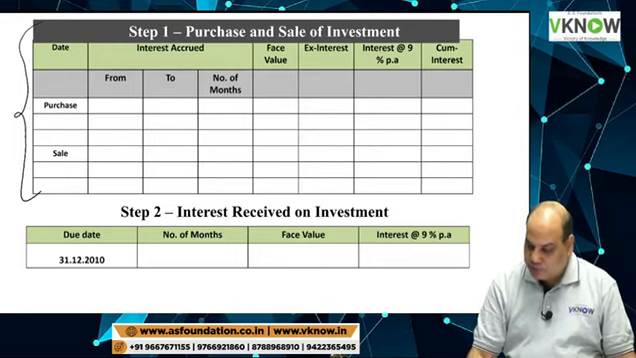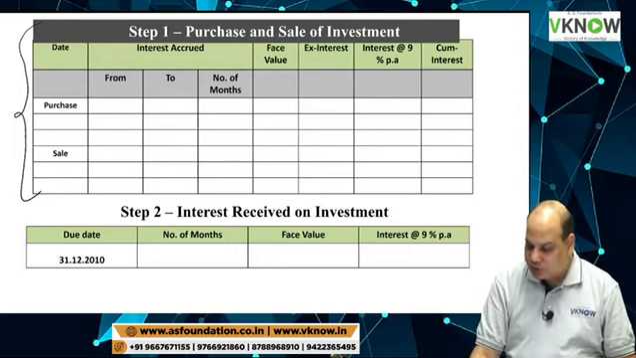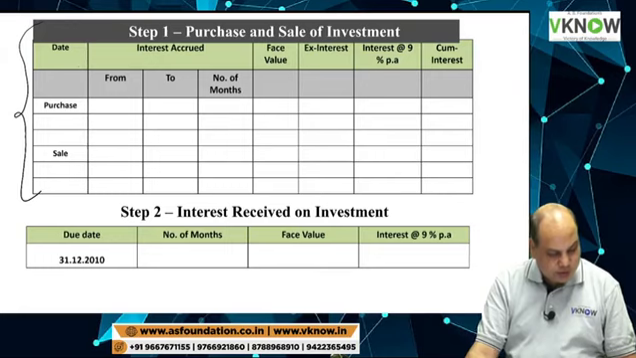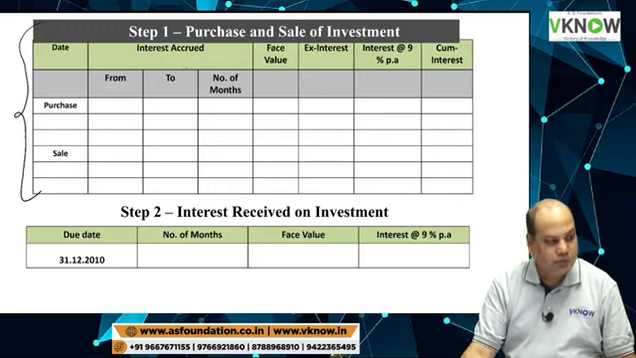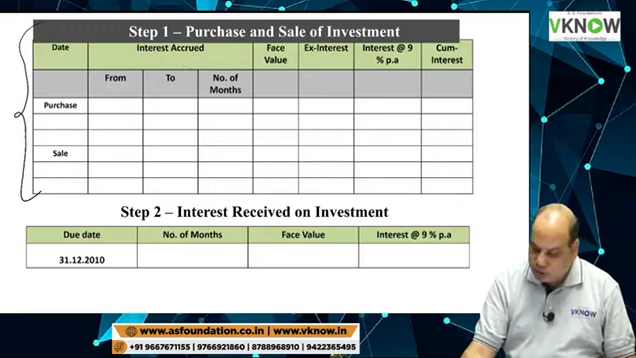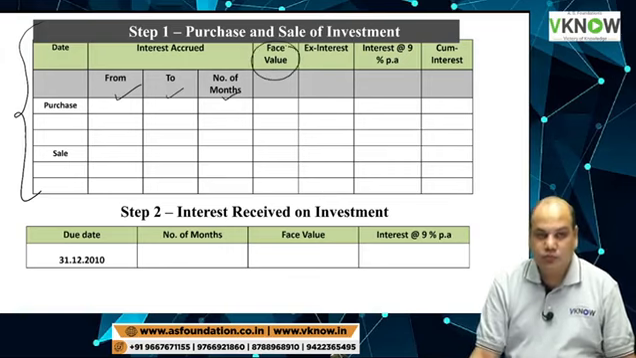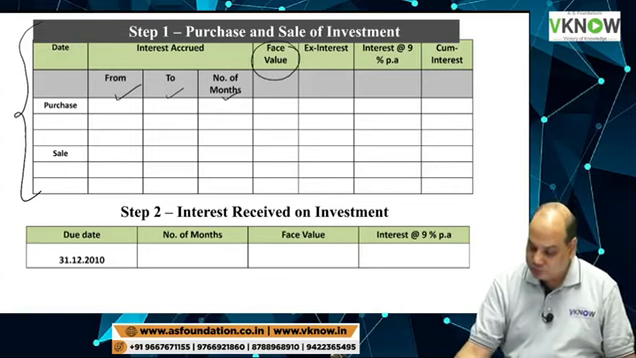Working note 1, purchase and sale of investment. And these columns will help us. So please write down date. Then write down interest accrued. Under interest accrued, draw three columns: from, to, number of months. Then one column face value for calculating interest.